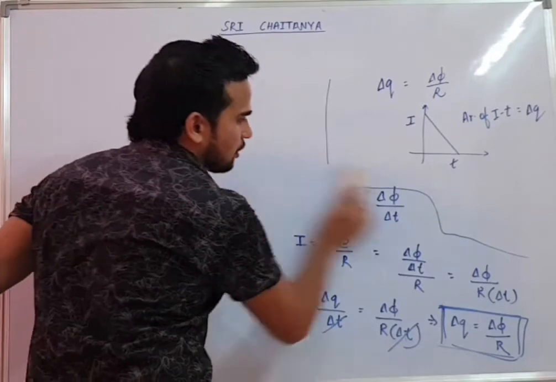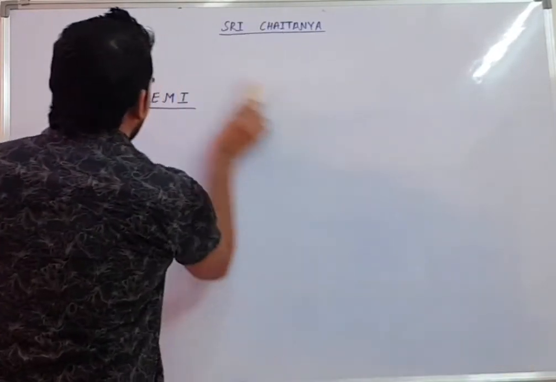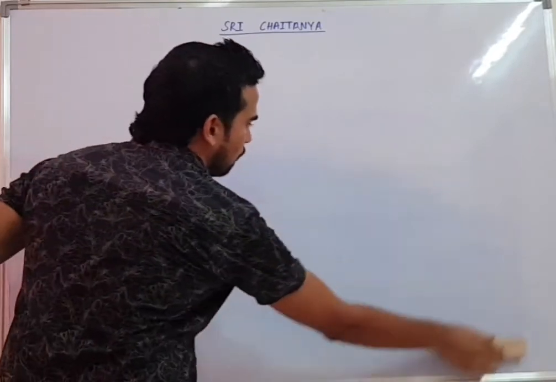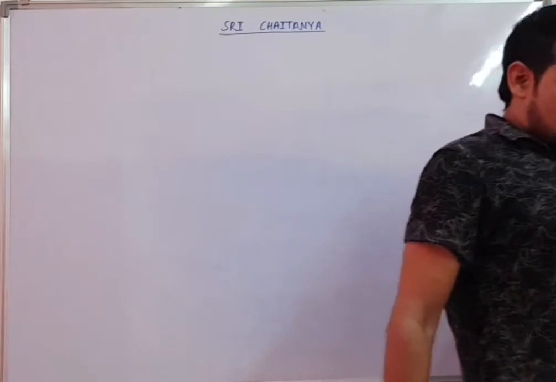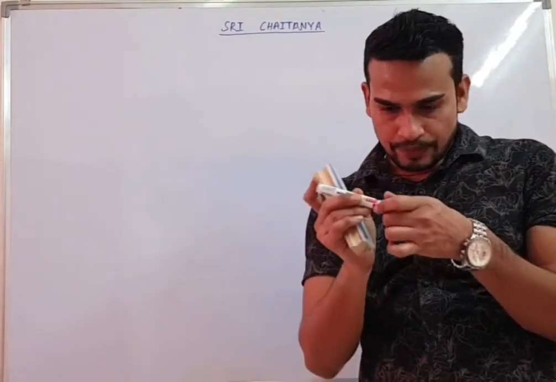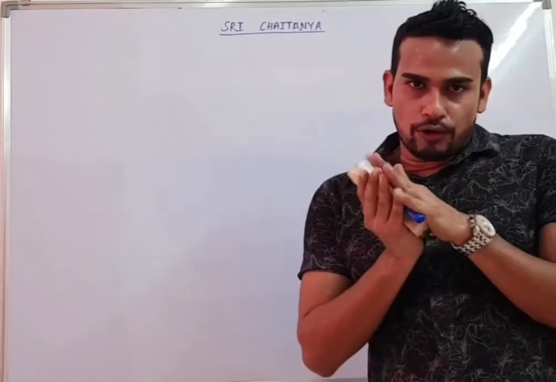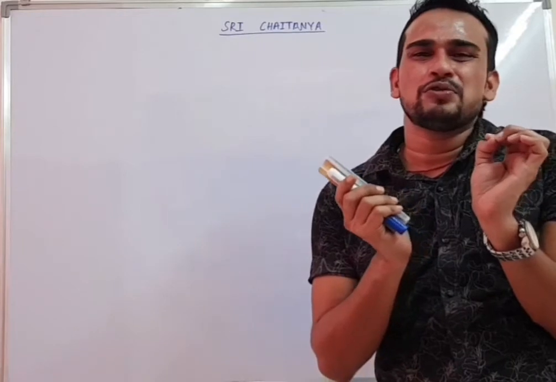So this is what we have got in Faraday's law. Now we'll move to the next part. This is a theoretical part, which I think everyone knows also. That is Lenz's law. What is Lenz's law? Lenz's law is simply used to get the direction of induced current.